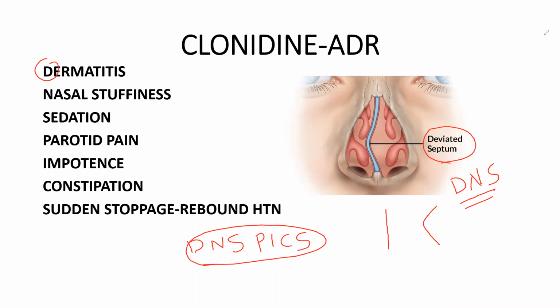D, dermatitis. N, nasal stuffiness. S, sedation. P, parotid pain. I, impotence. C, constipation. And sudden withdrawal leads to rebound hypertension. So clonidine uses are remembered as BMW MAD, and clonidine adverse drug reactions are remembered as DNS PIC.